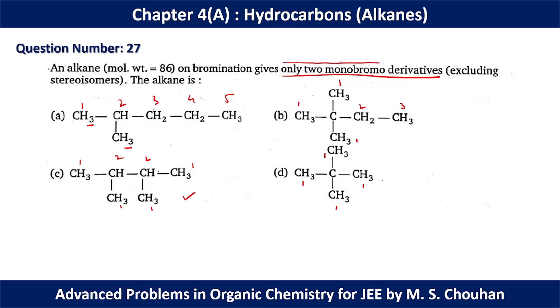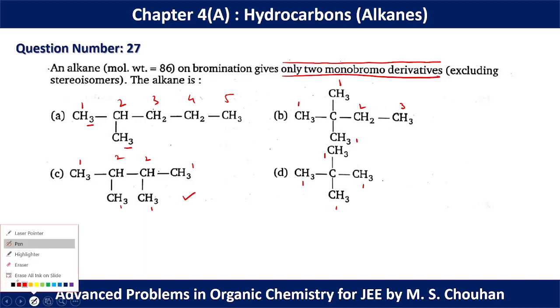That indicates we have to find one alkane which has at least two different kinds of hydrogens. So here these 4 hydrogens are identical, these 4 hydrogens are identical, and these 2 hydrogens are identical. That's why for question number 27 option C should be the correct option.